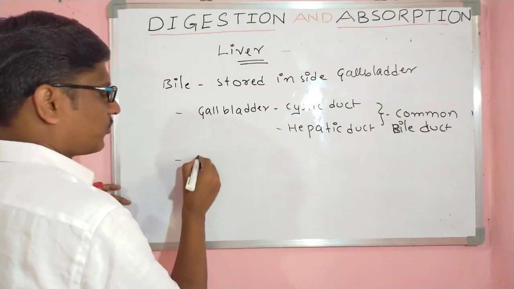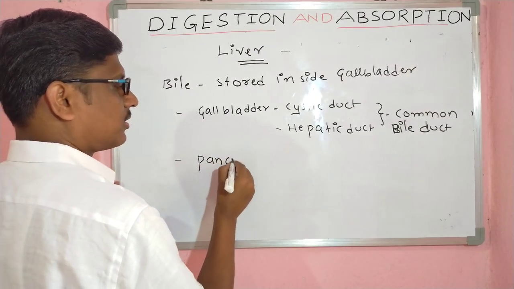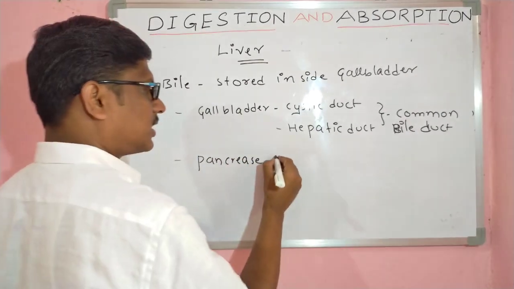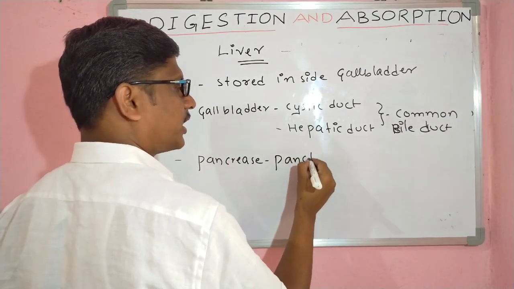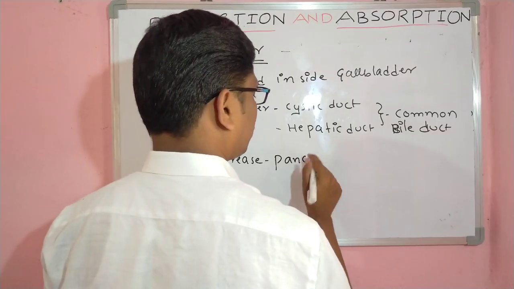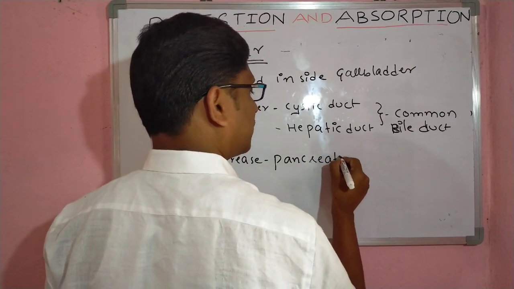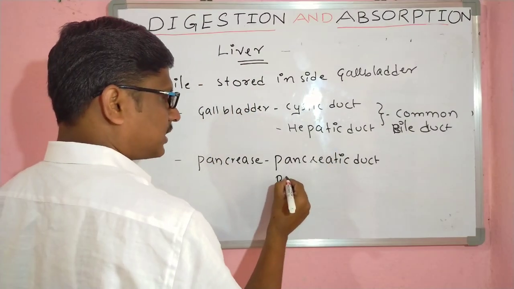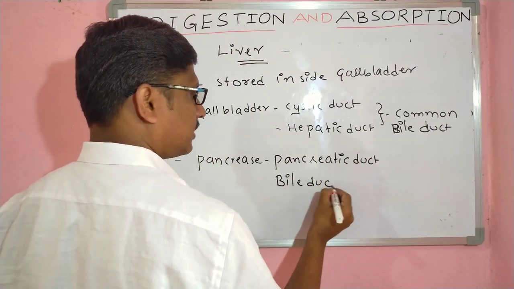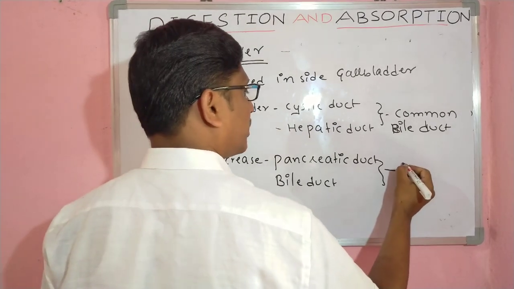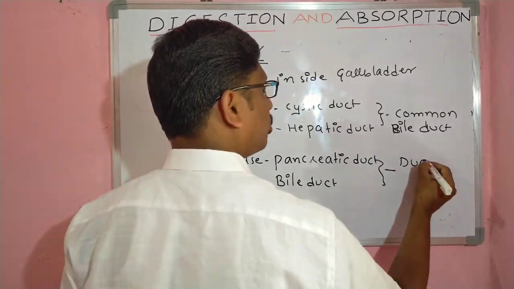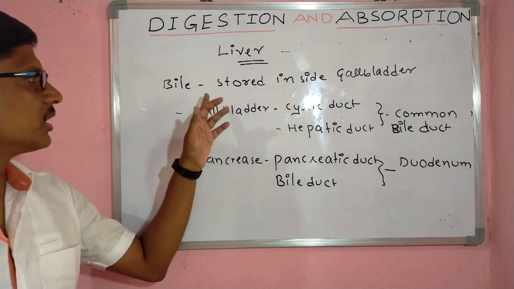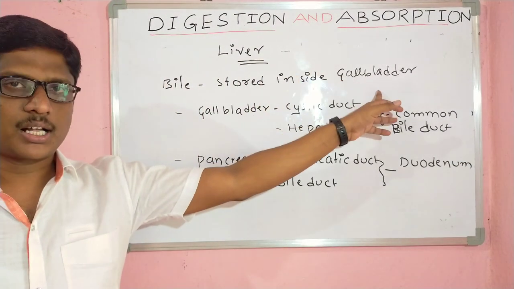And in the same way, the pancreas is also one of the glands. The pancreatic duct and also the common bile duct, these two open into the small intestine, the duodenum region.